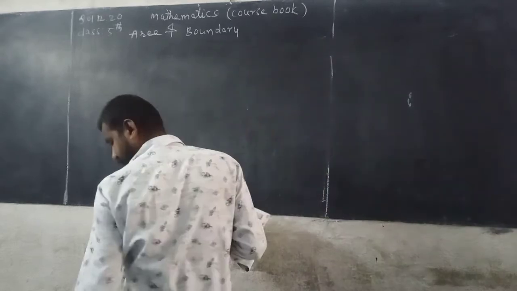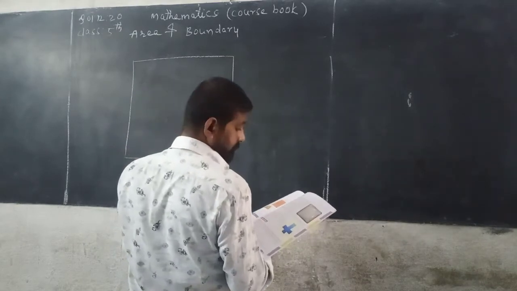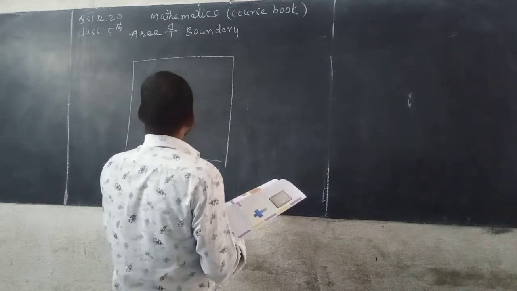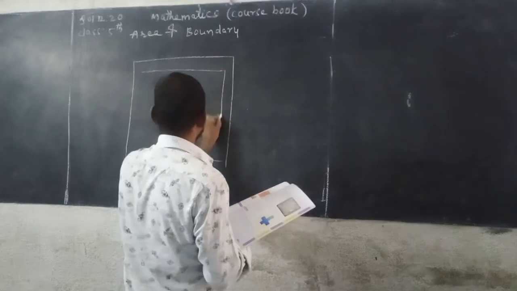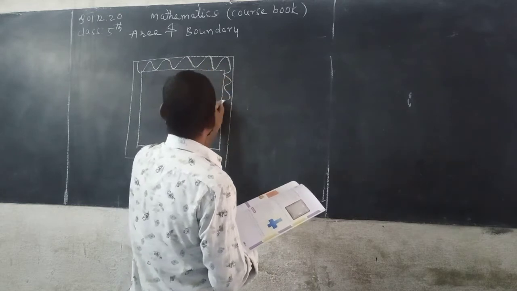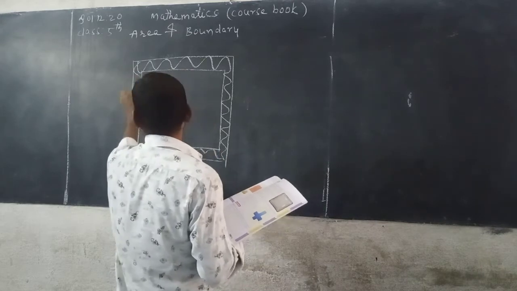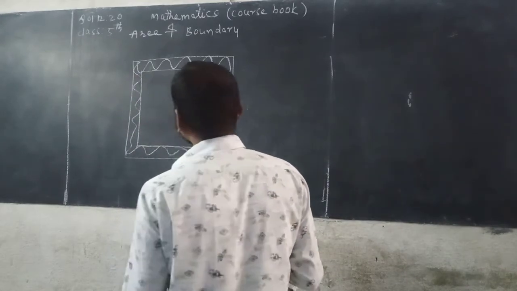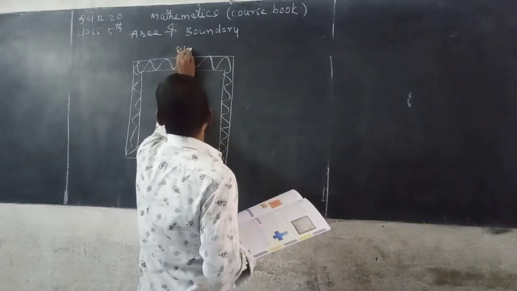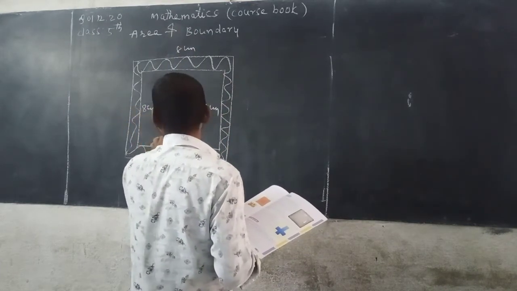Listen carefully. So this is the lace, no? She wants to make a lace for the handkerchief. So this is 8 centimeter. This is also 8 centimeter. This is also 8 centimeter. This is also 8 centimeter.